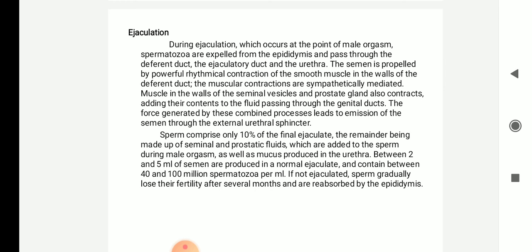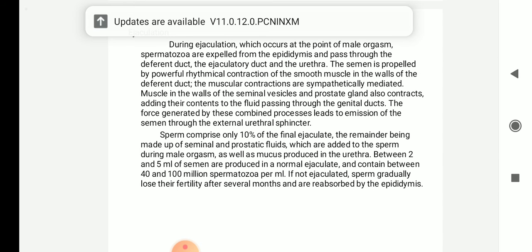Sperm is the key component in the semen fluid, but it comprises only 10% of the final ejaculate. The remainder is made up of seminal fluid and prostatic fluid, which are added to the sperm during ejaculation, as well as mucus produced in the urethra.